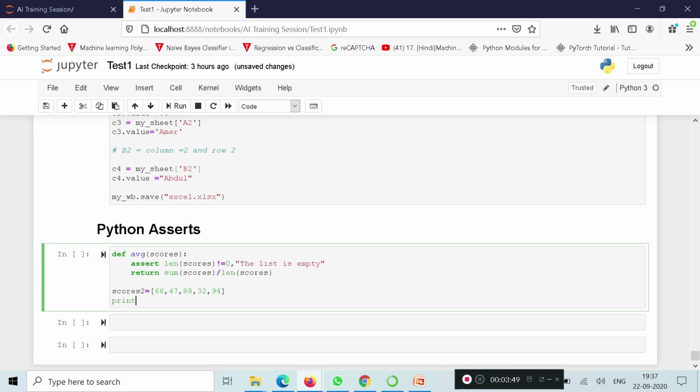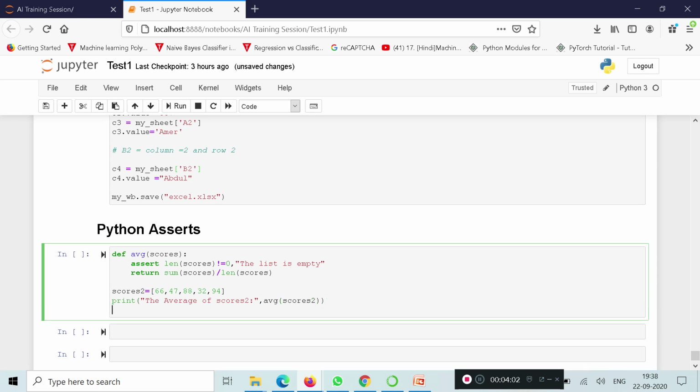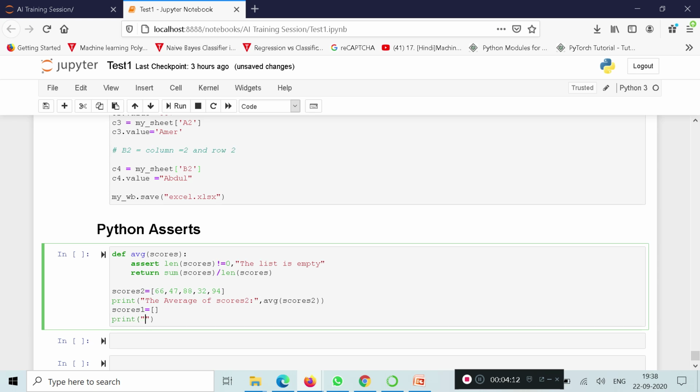Now print average of scores2 is, avg(scores2). Scores1 is equal to an empty list. Next, print the average of scores1 is avg(scores1).